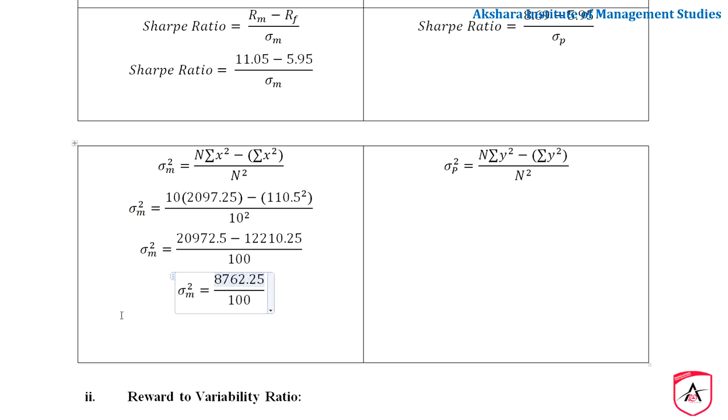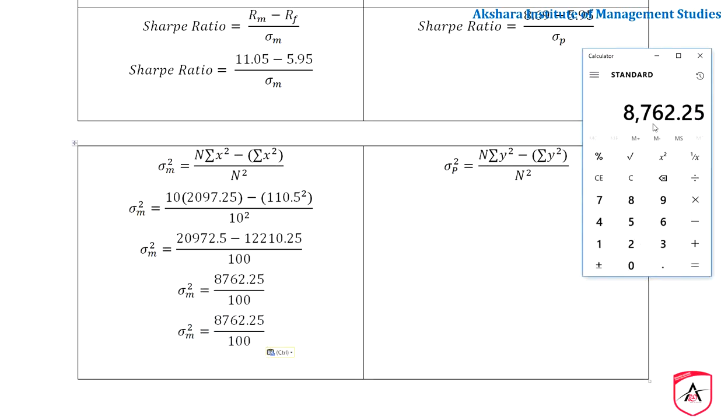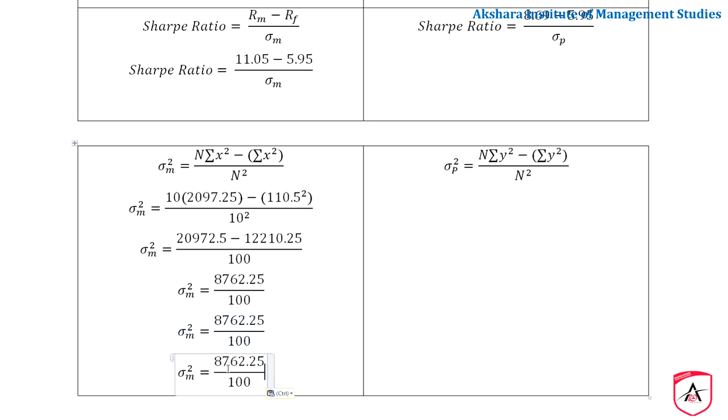Now we have to divide this. 8,762.25 divided by 100, it is going to be 87.6225.